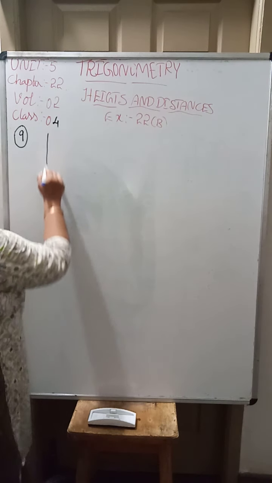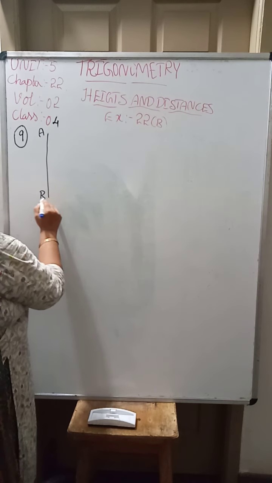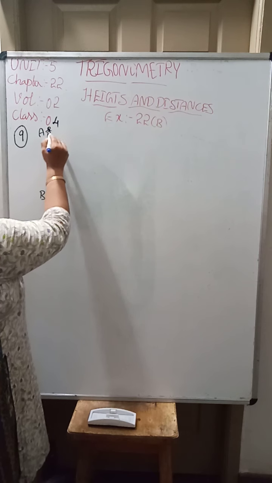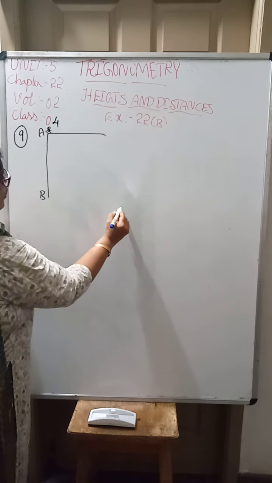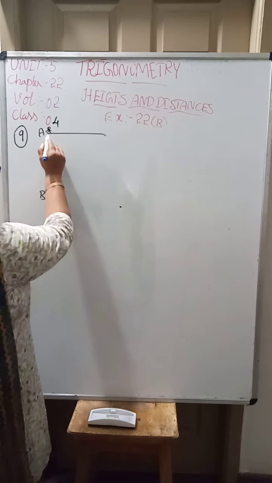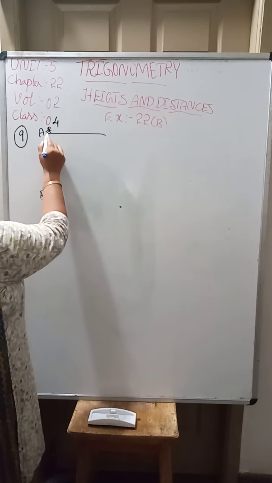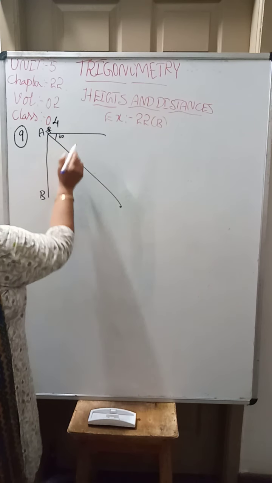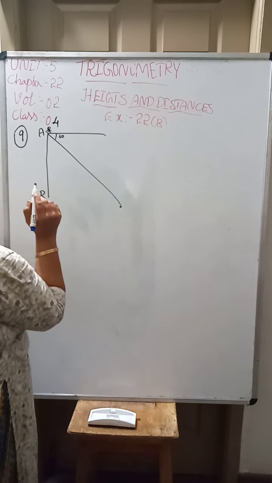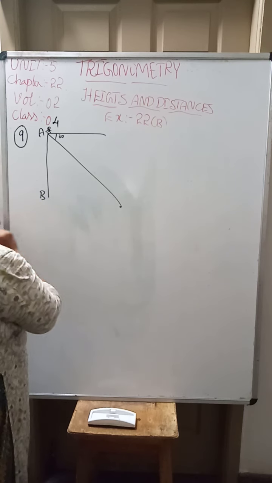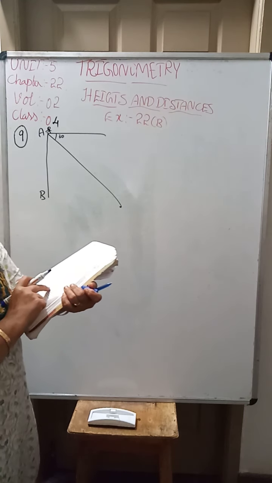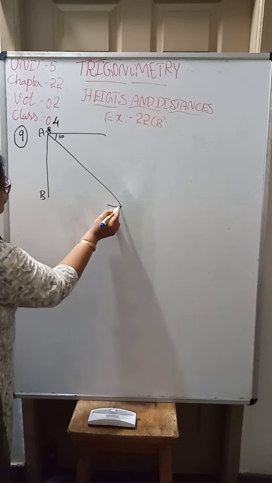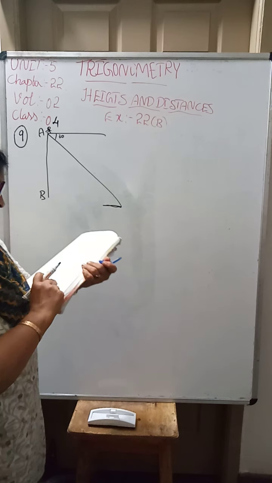Let AB be the cliff. From here the man observes the boat, and it will be at a 30 degree angle of depression. Listen to the question carefully: the boat is sailing towards the shore, and after 3 minutes,